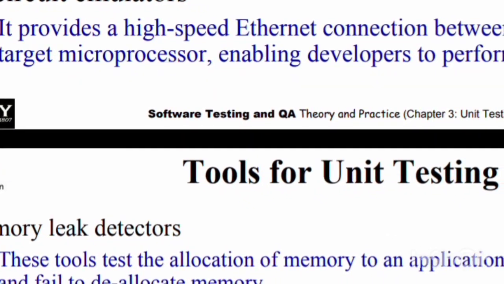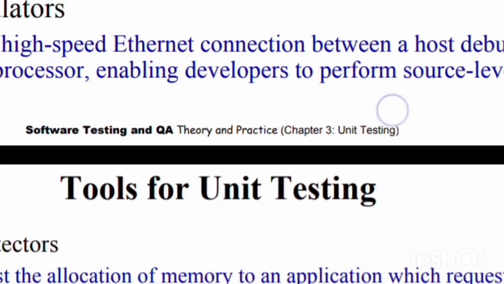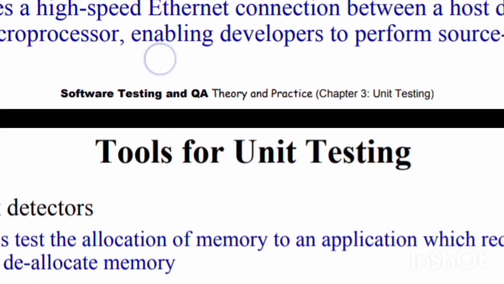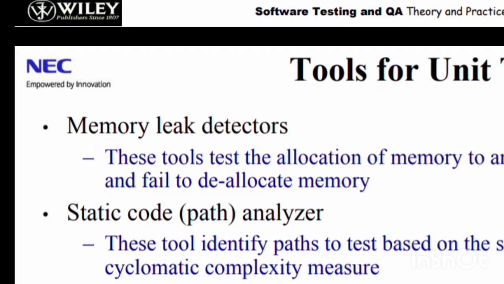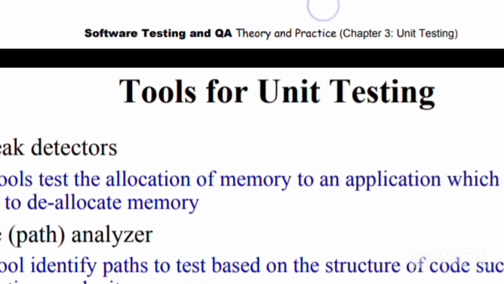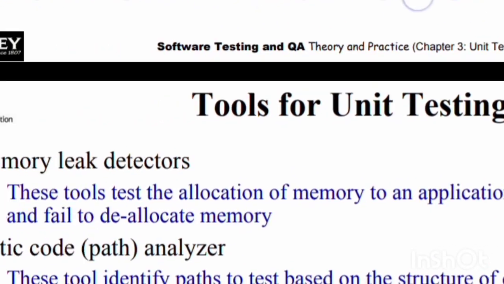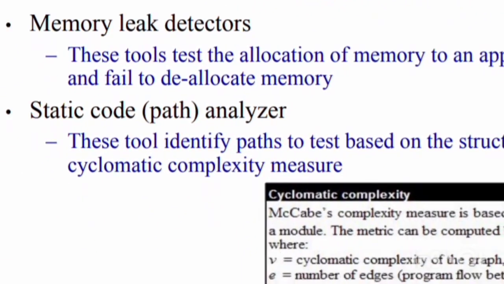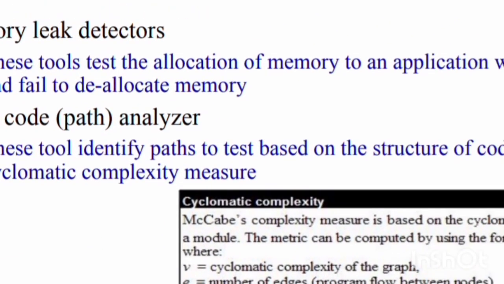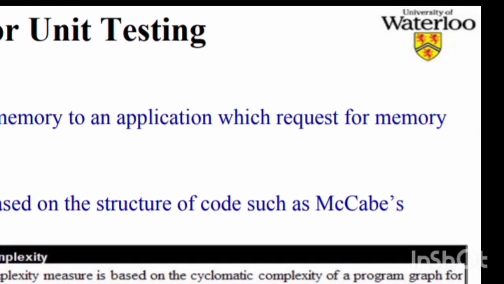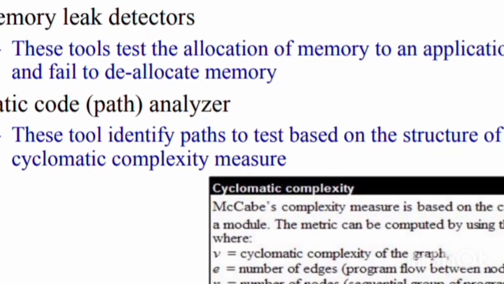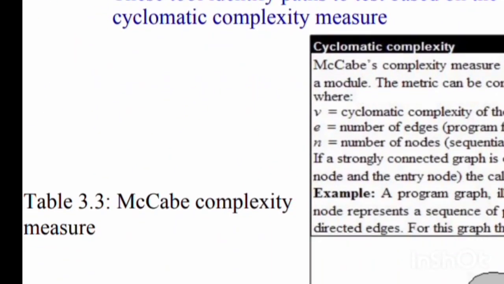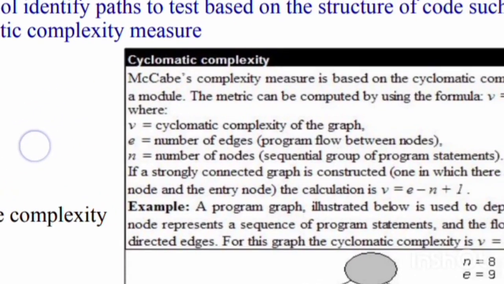Documenters tool read the source code and automatically generate descriptions and caller or callee tree diagram or data model from the source code. Interactive debuggers: these tools assist software developers in implementing different debugging techniques. Example: breakpoint and omniscient debuggers. In-circuit emulators provide a high-speed Ethernet connection between a host debugger and a target microprocessor, enabling developers to perform source-level debugging.